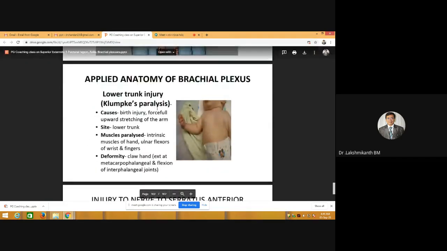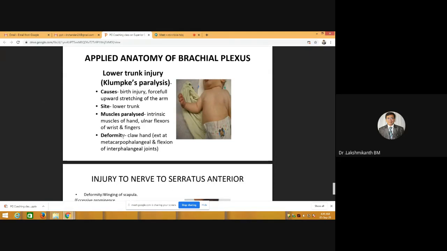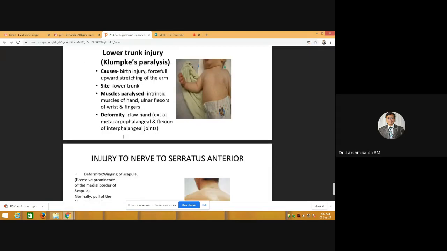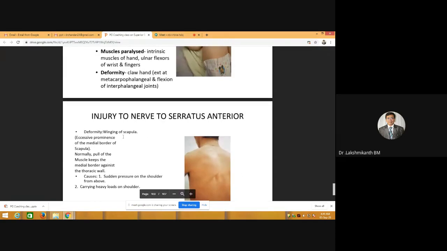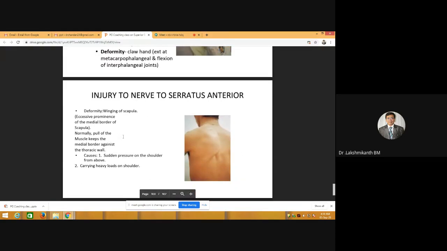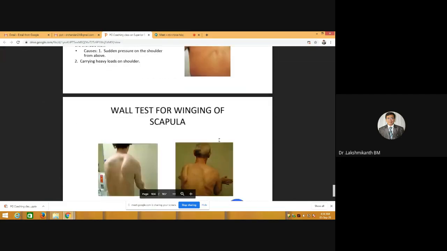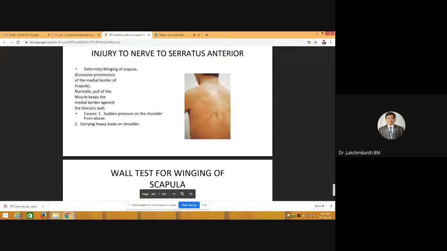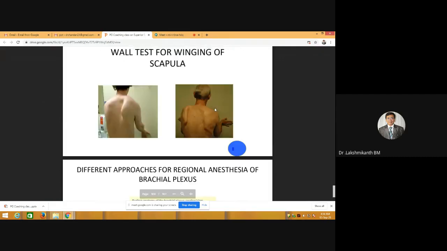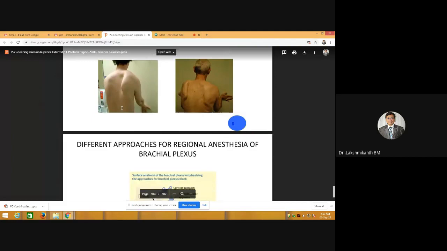Next, if the lower trunk is injured, basically the intrinsic muscles of the hand and ulnar flexors of the wrist get injured, and the basic deformity you will get is the claw hand. The ulnar nerve gets injured because C8 and T1 get injured, and you know that the ulnar nerve arises from C8 and T1. If the injury is to the nerve to serratus anterior, we have winging of the scapula, where the medial border of the scapula gets elevated. Usually this takes place in people who lift heavy weights on their shoulders. So this is how winging of scapula appears.